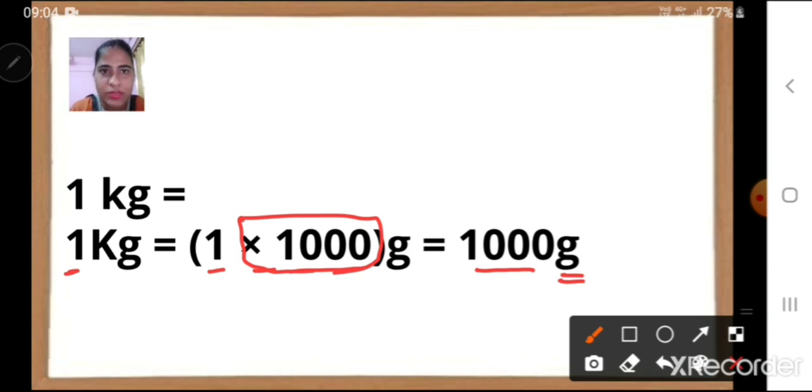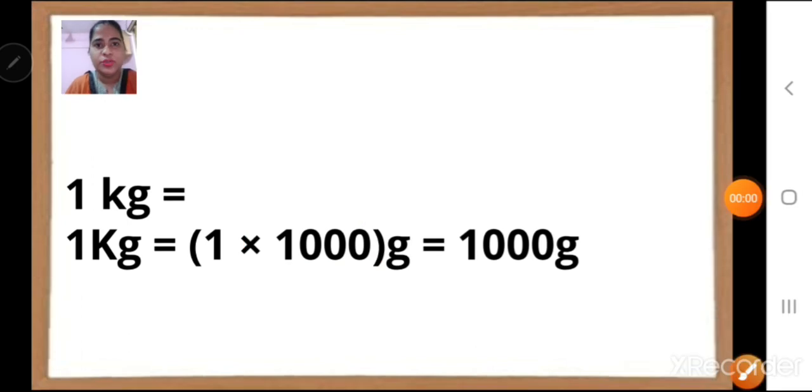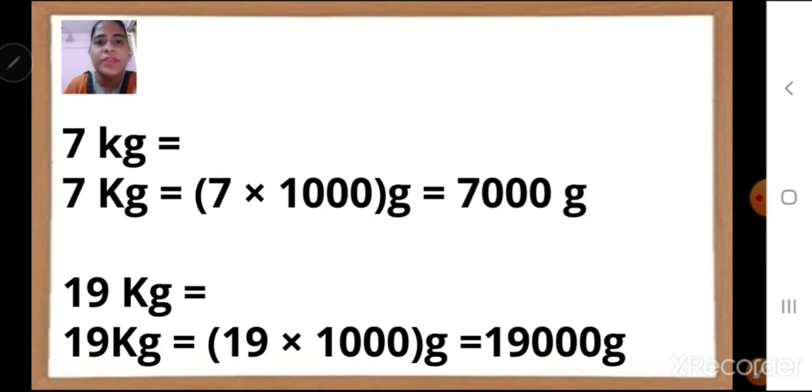So like 1 kg is 1000 grams, 2 kg will be 2 into 1000 grams, which is 2000 grams. Like that 3 kg will be 3000 grams. Children, here we have 7 kg. 7 kg is equal to 7 into 1000 grams. We are multiplying by 1000. 7 into 1000 is 7000 grams. 19 kg will be 19 into 1000 grams, which is 19,000 grams. Got it, children?